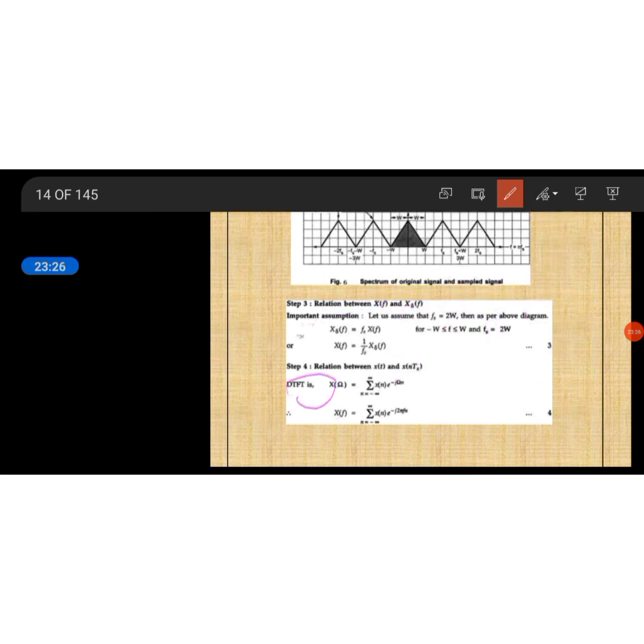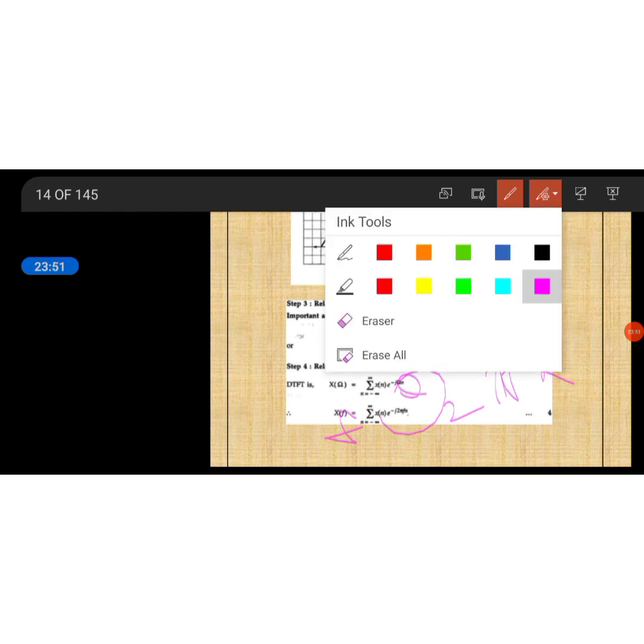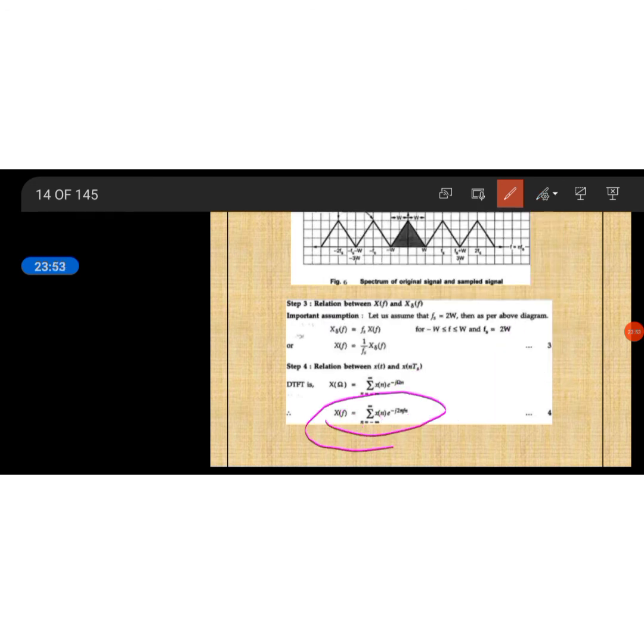So the discrete time Fourier transform is represented as the sum of x(n) e power minus jωn. This ω can be represented as angular frequency 2πf. So this ω is represented in terms of f, so here also we have to replace it with f. So this ω is represented as 2πfn. Now this is about a discrete time signal.